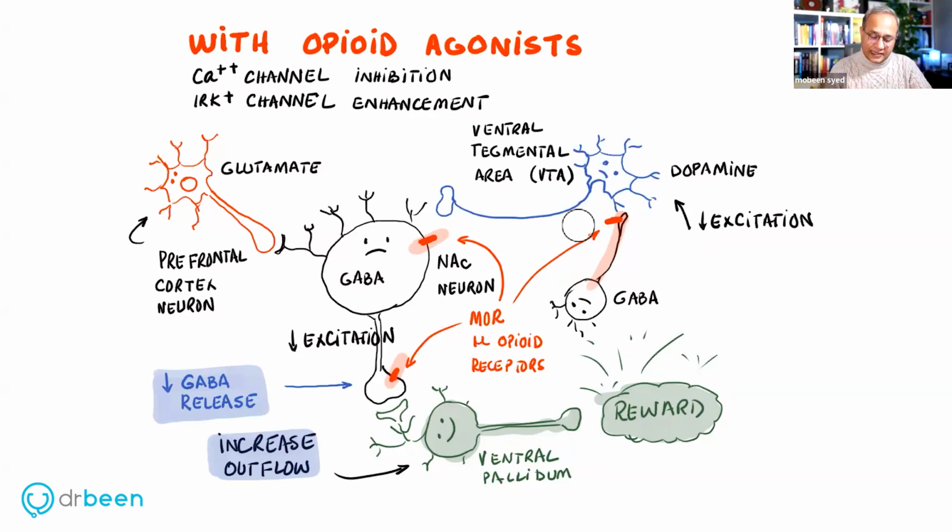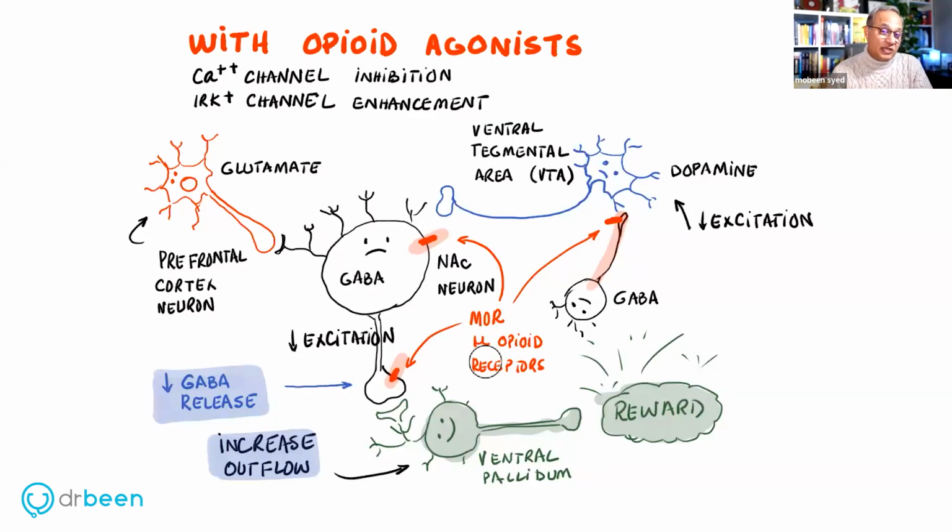When they are not activated, the GABA releasing neurons in the nucleus accumbens will now become inhibited as well, directly because of lack of transmission here, plus also because these neurons in nucleus accumbens have opioid receptors on them. And when the opioid is acting on them, it is going to cause hyperpolarization of these neurons. So these neurons would switch off.